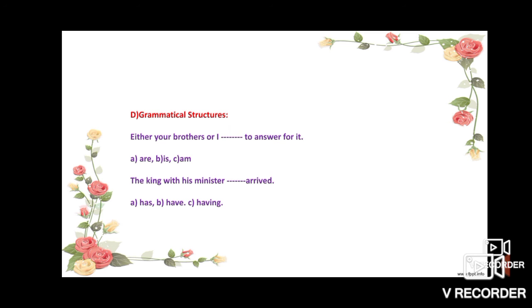Then somewhere grammatical structures are there. Either your brother or I to answer for it. The options are: is, am. Select the proper word. The king with his minister arrived, has, have, having. You should know all these things based on LSRW.